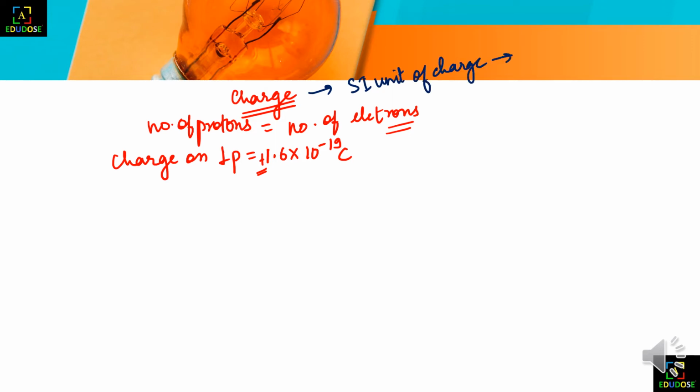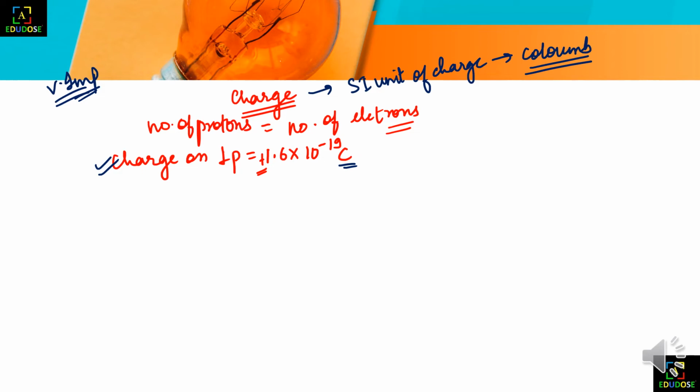What is the SI unit of charge? Coulomb. The standard international unit of charge is coulomb. So this is very important. The things I am writing over here, you can mark as very very important. These are so important from the point of view of our exams, because while we are solving numericals, we should know these data so that we can find the answers.